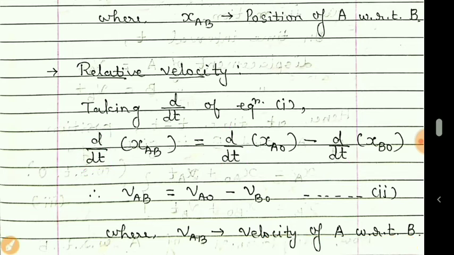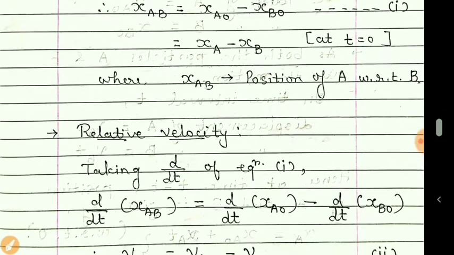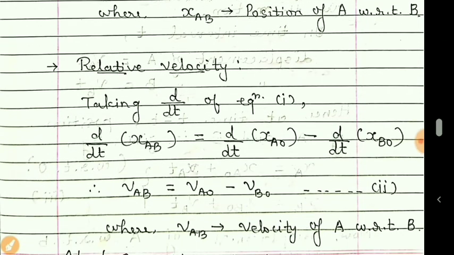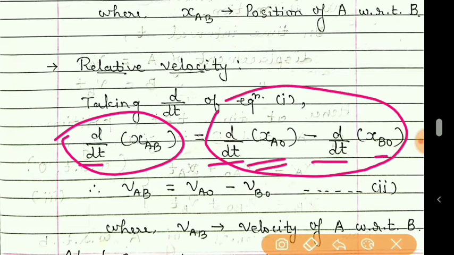For each and every term we have taken differentiation, on left side as well as on right side. If we open the bracket, the differentiation will be for this term, that is XAO, and differentiation of this XBO will be taken. So same thing I have written here. We have taken the differentiation on left side and on right side for both these terms.